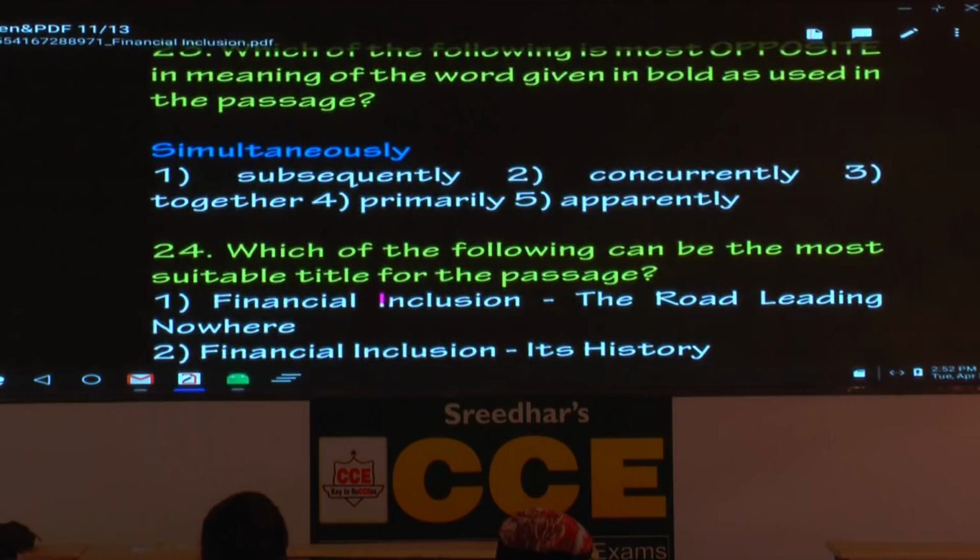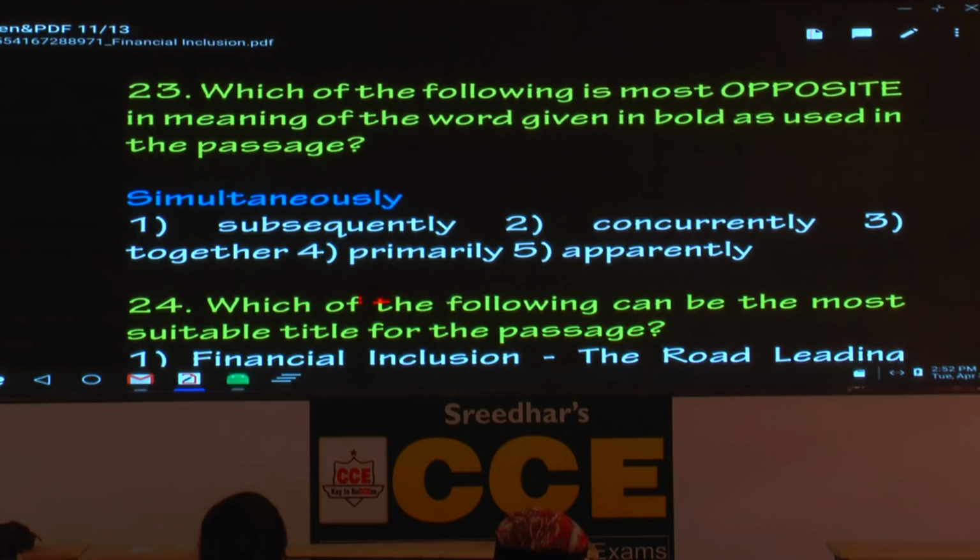23, opposite in meaning. What is the word? Simultaneously. First, what is the meaning of the word simultaneous? At the same time. If at all you get confused between two words, one is subsequently, the other concurrently. Because together, not relevant; primarily, not relevant; apparently, apparent means obvious, evident, not relevant. So if you know the meaning of the word subsequent, you get the answer. You know the meaning of the word concurrent, you get the answer.